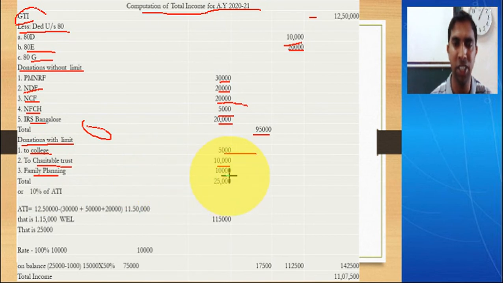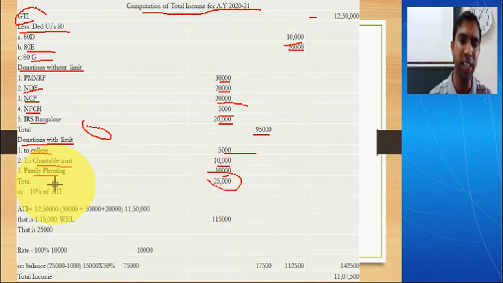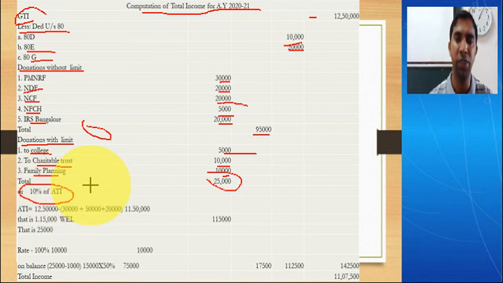So the total deduction you get with limit is how much? 25,000 total. So what does income tax say? 25,000 or 10% of ATI, whichever is less. So we got the total donation of 25,000. Now we have to calculate 10% of ATI. So let us calculate 10% of ATI now.